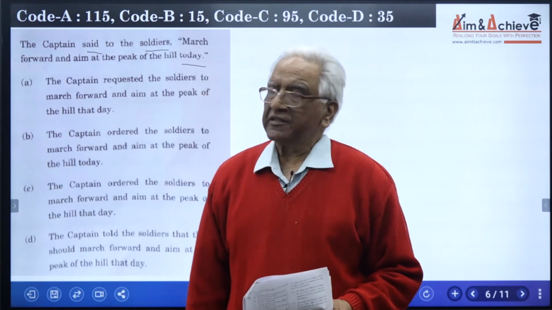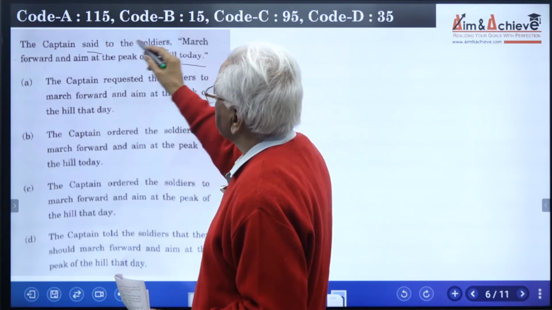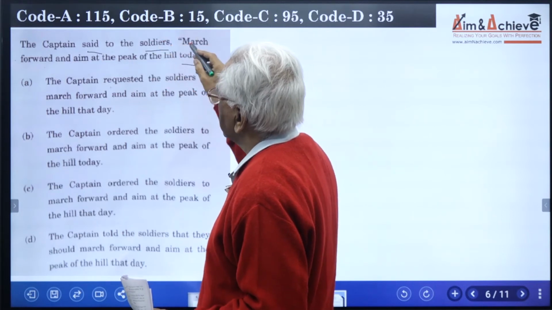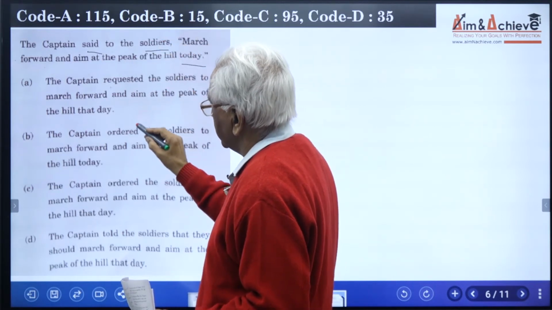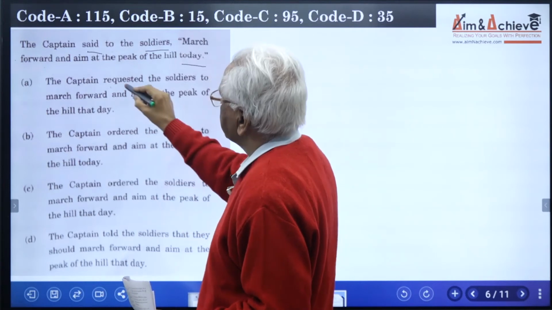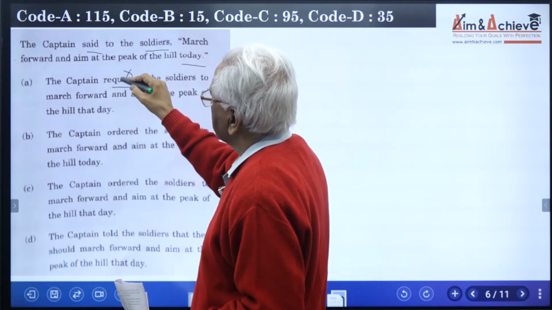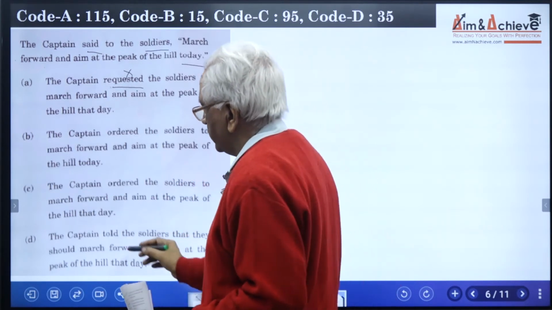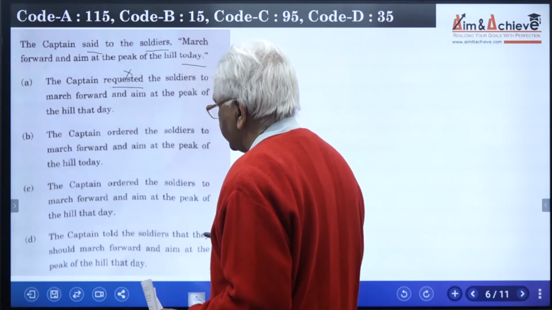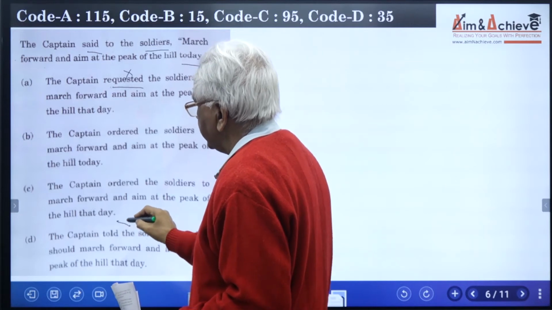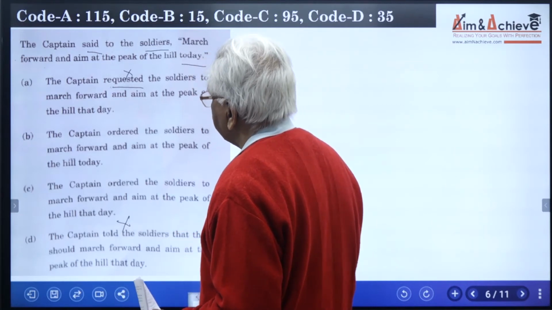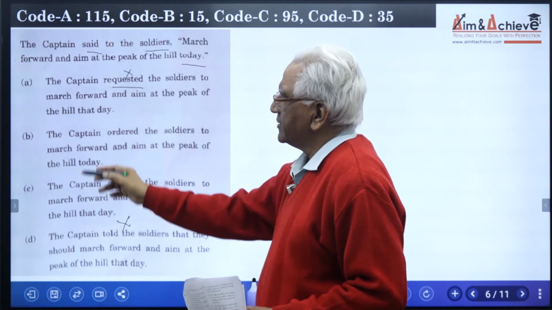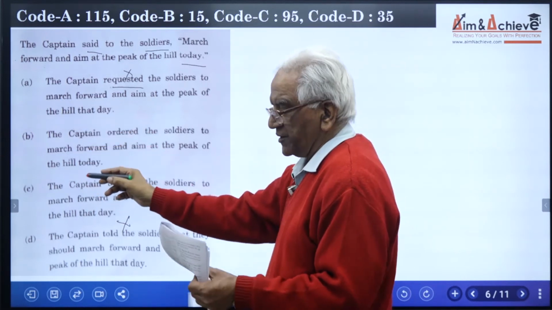So note the word today. In the rules of reported speech, we change this said to the soldiers, because it is an order, to commanded. So that means ordered or commanded. That means the word requested is wrong because there is no please. The captain is not requesting the soldiers. Similarly, in the last sentence, told the soldiers that they should march. He is not telling them, he is instructing them, he is ordering them. So the choices narrow down to option B and option C.